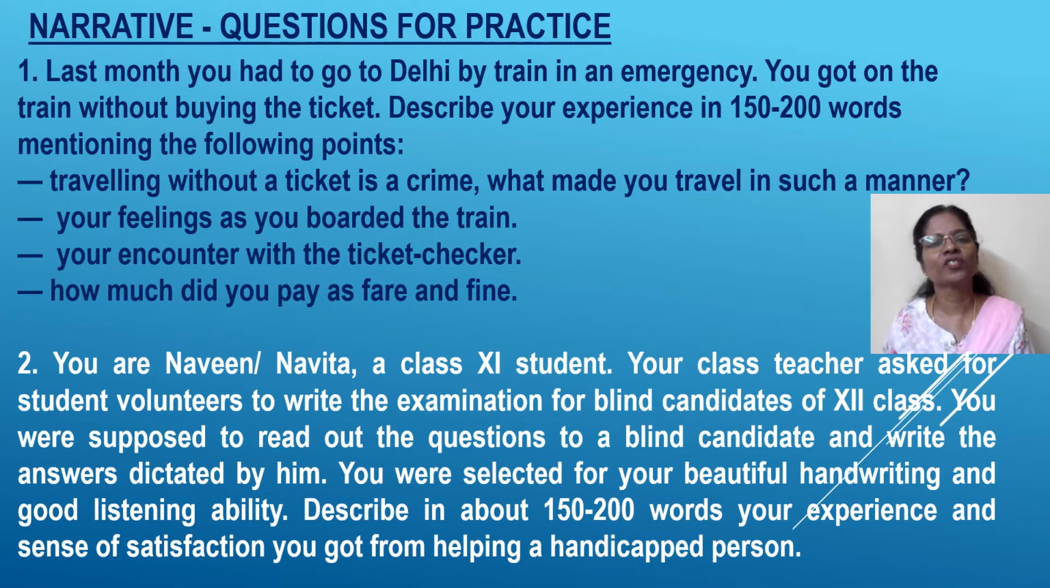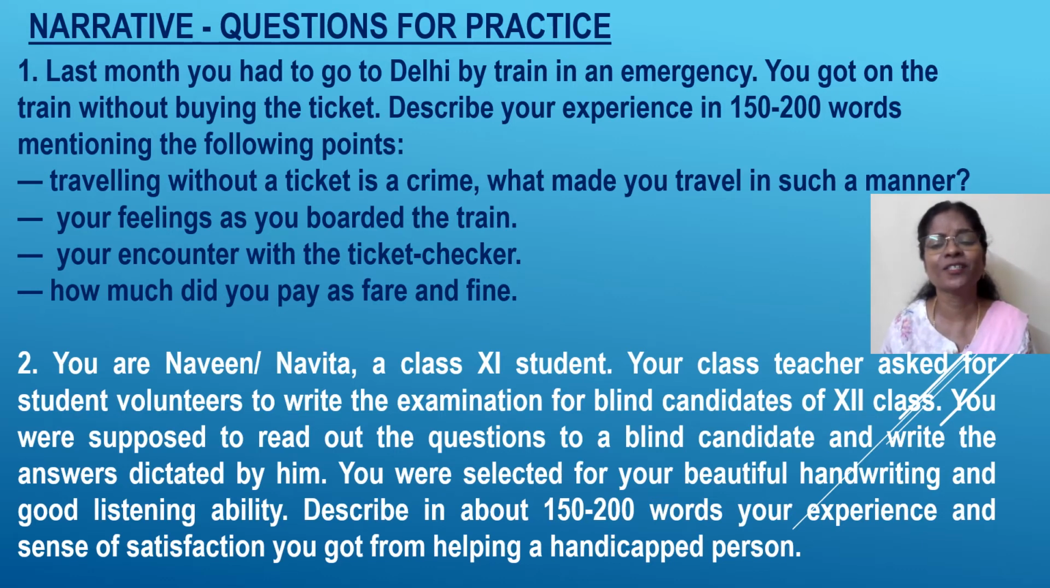Now here are some questions for practice on a narrative. For example, the very first one that's given is about you going by train in an emergency without a ticket. So you're going to narrate the incident. What are the things that could have happened? You can add in all those points over here. All right.